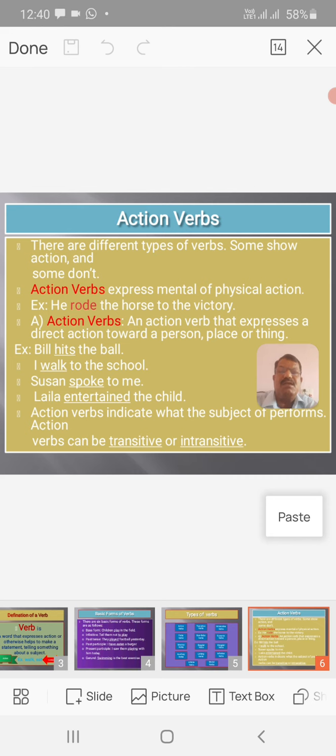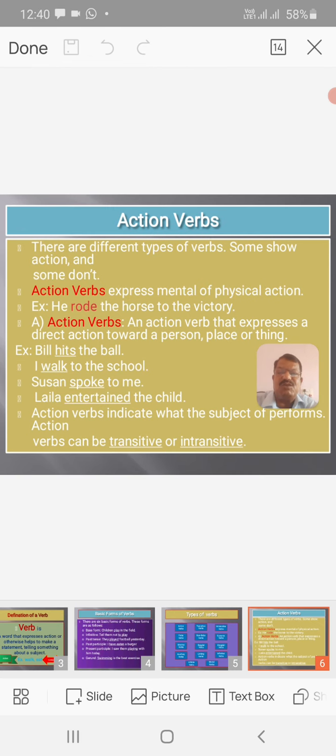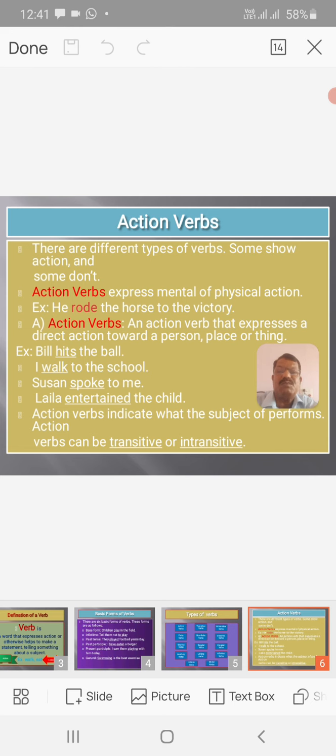For example, Bill hits the ball. In this sentence, hits, in the simple present tense verb form, acts with the ball. I walk to the school. Walking to the school is part and parcel of the act. Susan spoke to me: the act of speaking. Layla entertained the child: the act of entertaining the child.